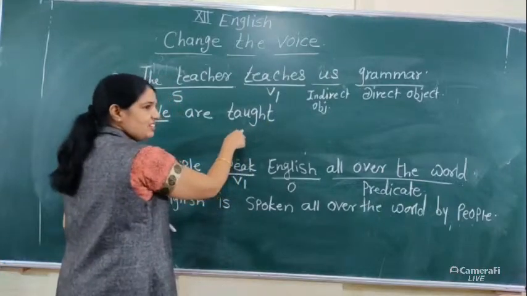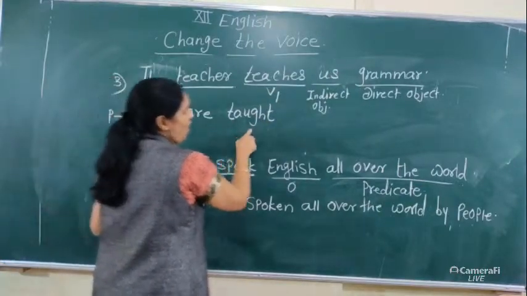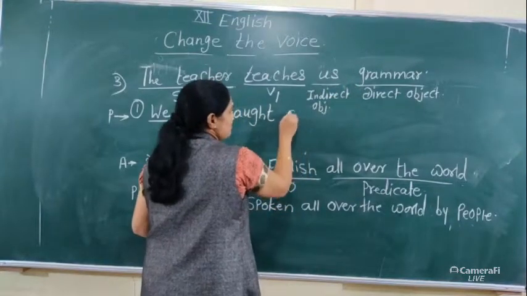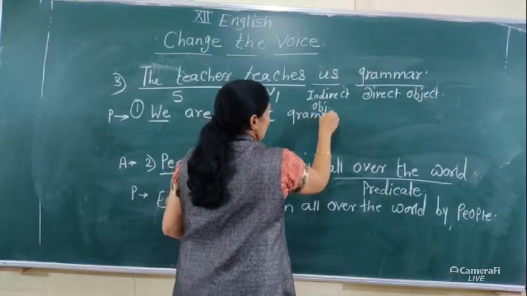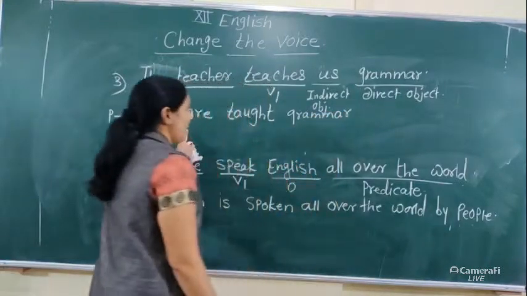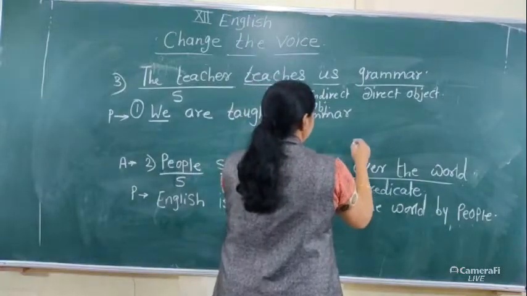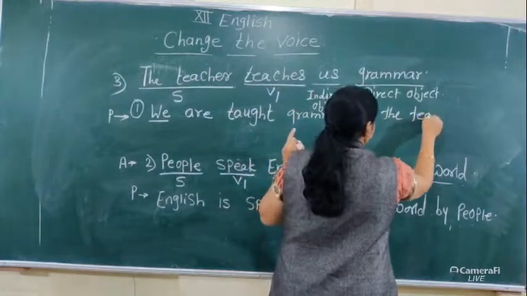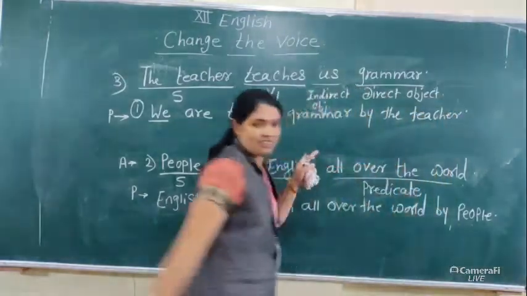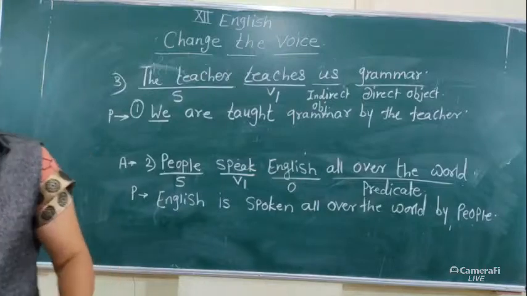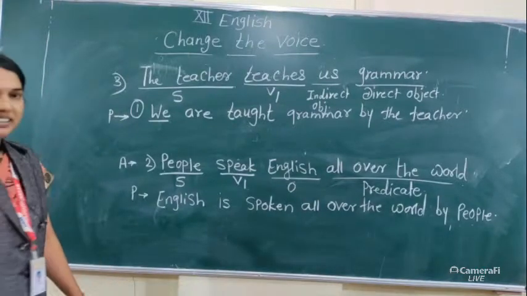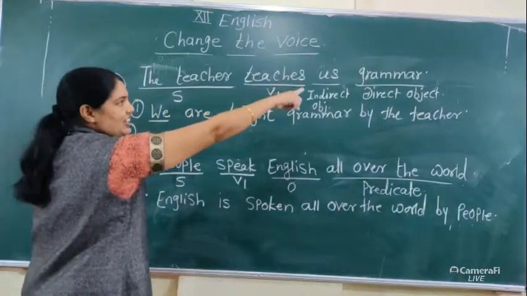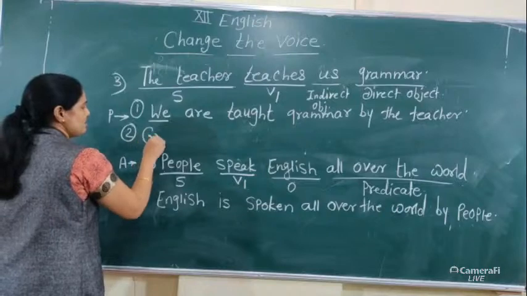V3 form. What is it? Taught. We are taught. Then write down after that V3, direct object, grammar. We are taught grammar by the teacher. We are taught grammar by the teacher, and the second answer is here: direct object into the place of subject,